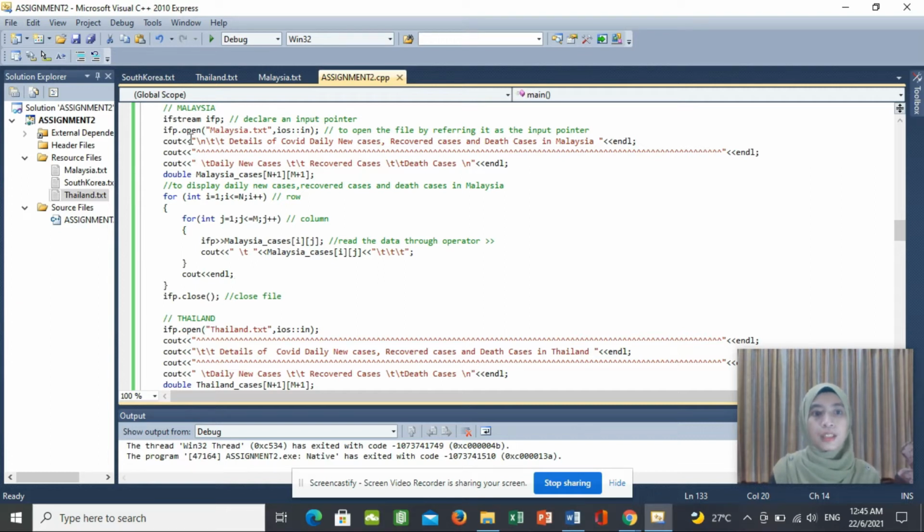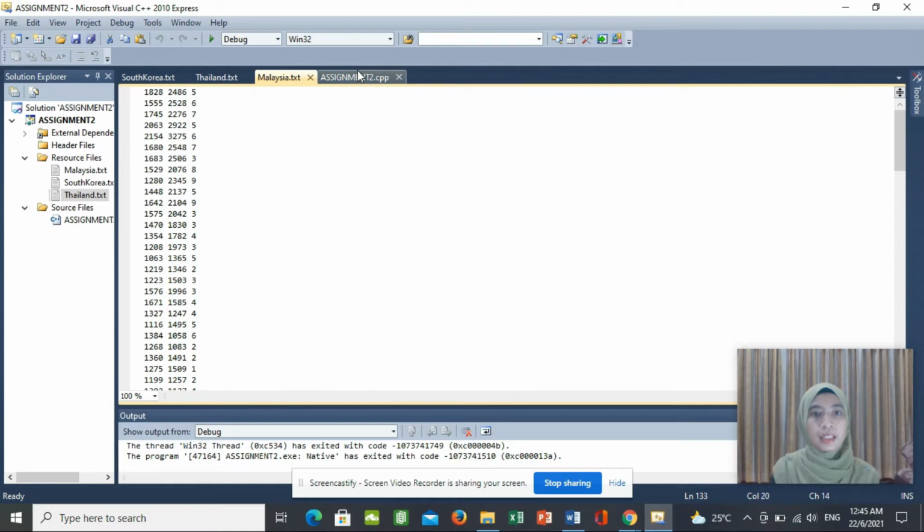The code to read the data from the input file is ifstream ifp, which declares an input pointer, ifp, to open the file by referring to it as the input pointer. You name the input file that you want, like I named it Malaysia.txt because I want to read the data from the input file Malaysia.txt.